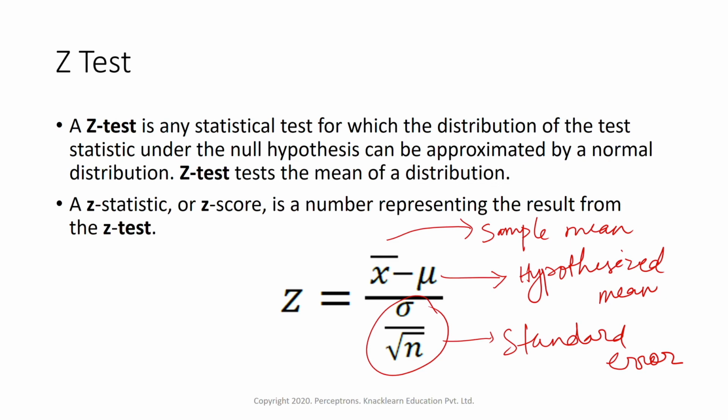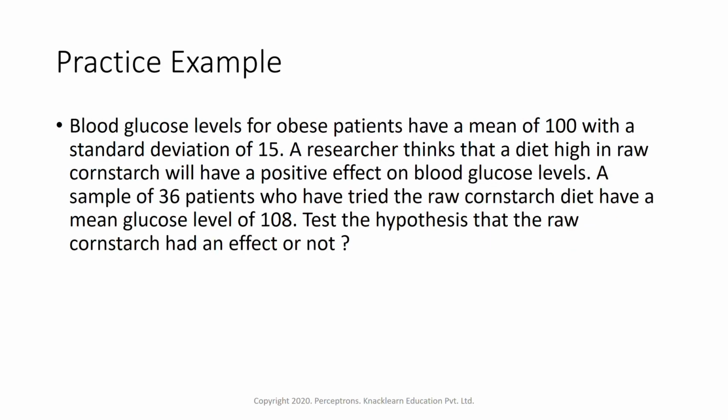Now here we'll take one example and see this practice example. It says blood glucose levels for obese patients have a mean of 100 with a standard deviation of 15.